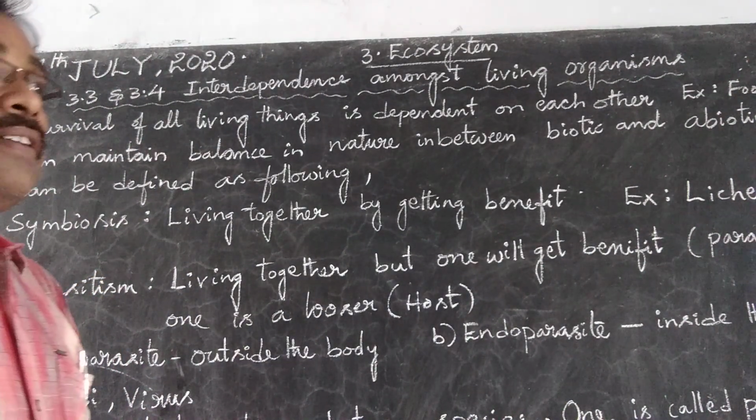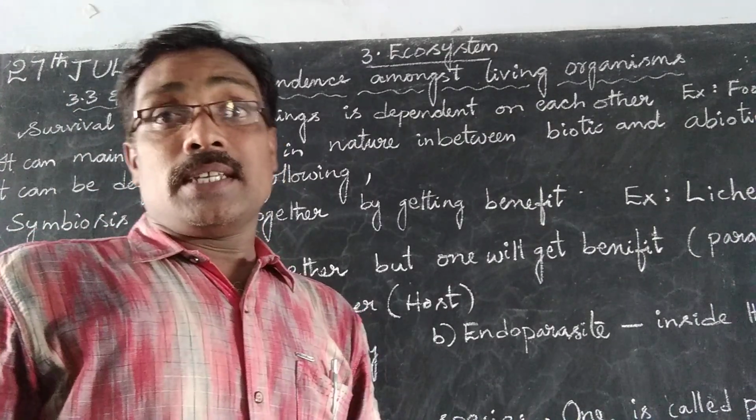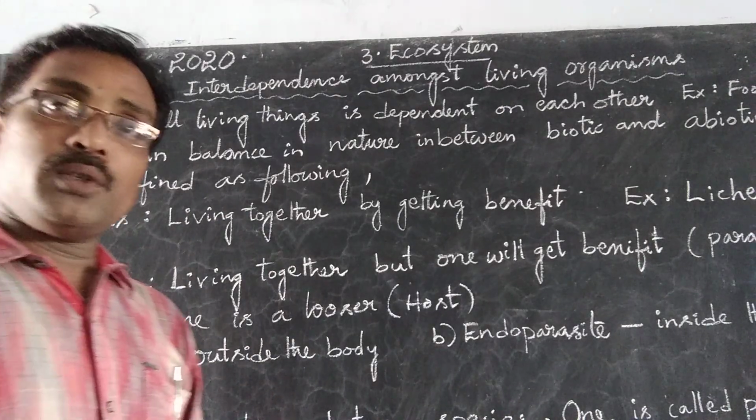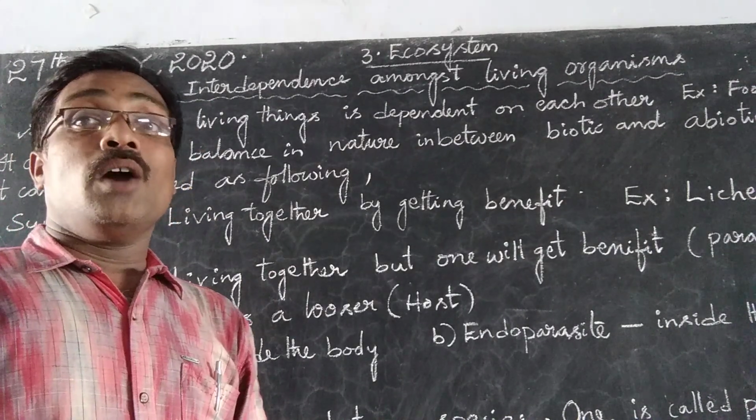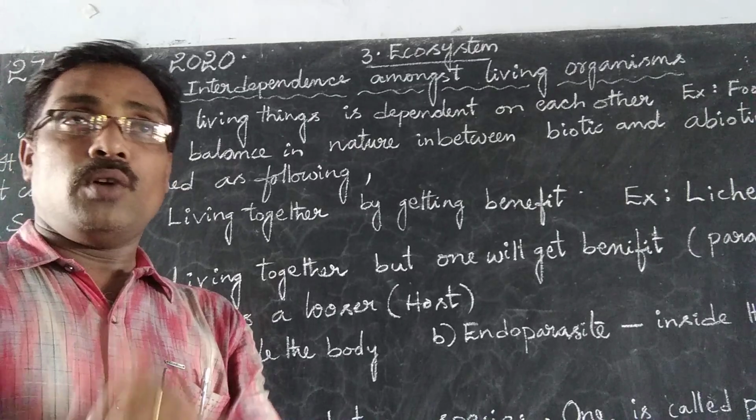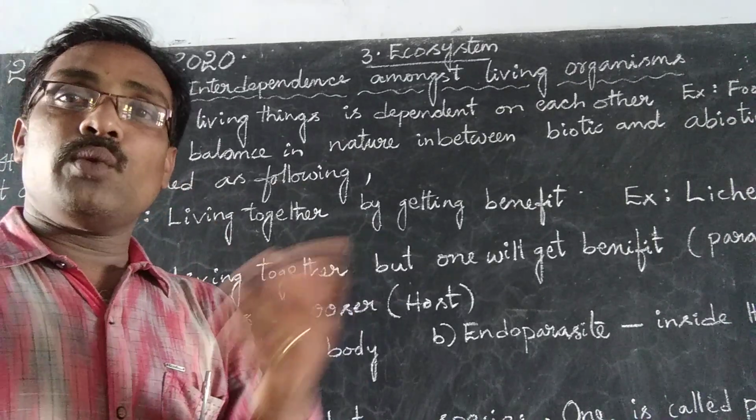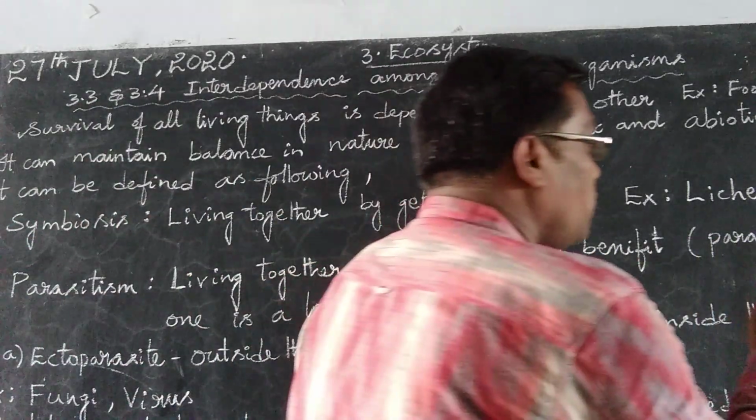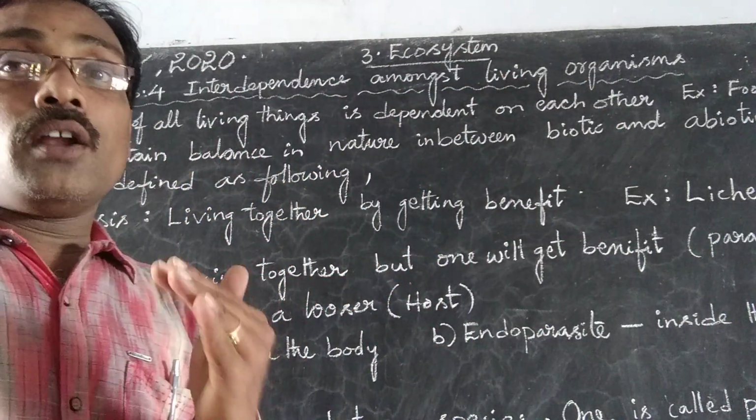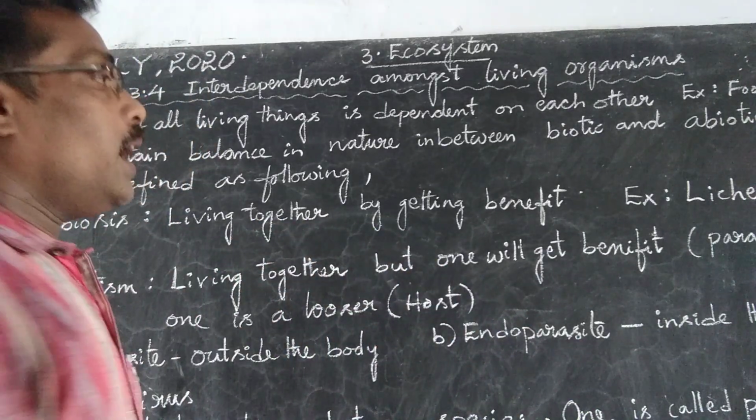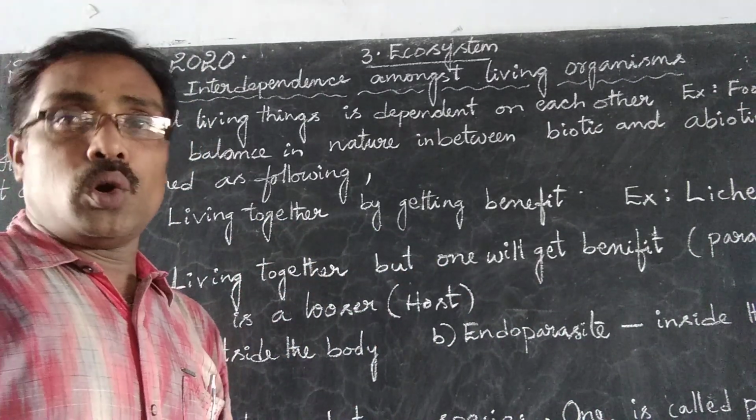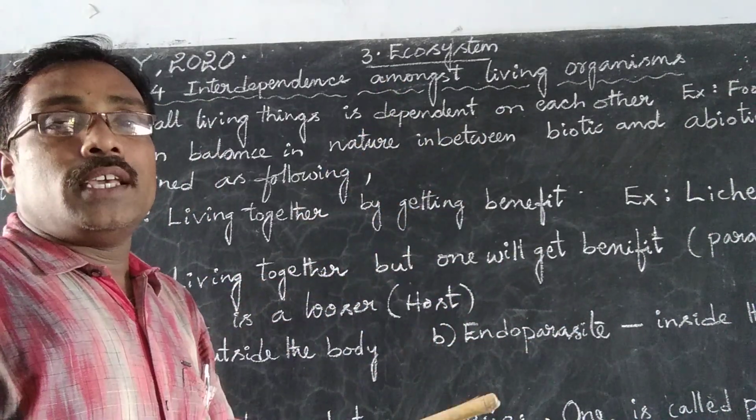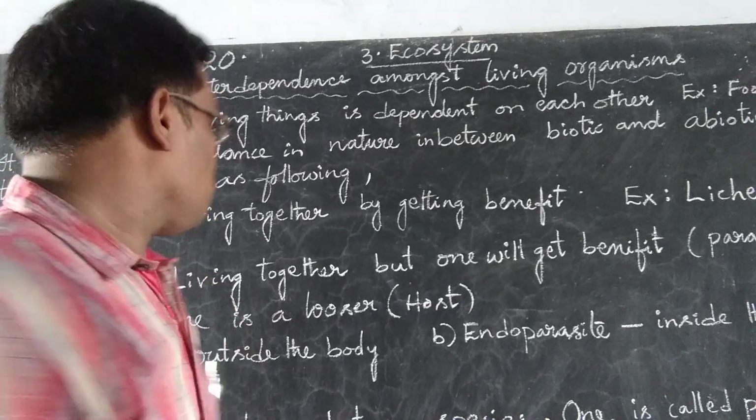The second living togetherness process is parasitism. Parasitism is also a type of living togetherness of two or more organisms, but only one of the organisms gets the benefit and the other is the loser. The organism that gets the benefit is called the parasite, and the one that is losing is called the host.